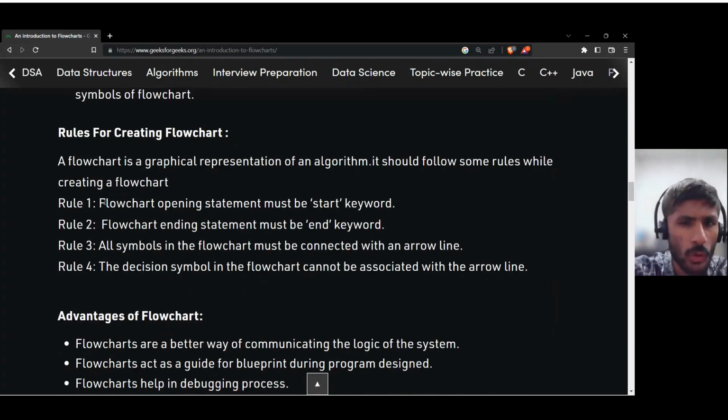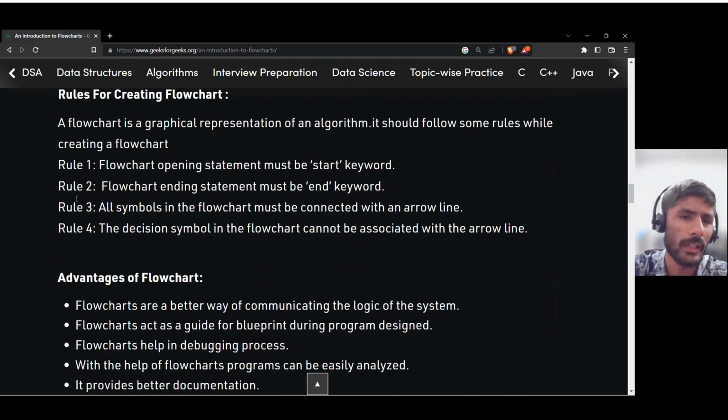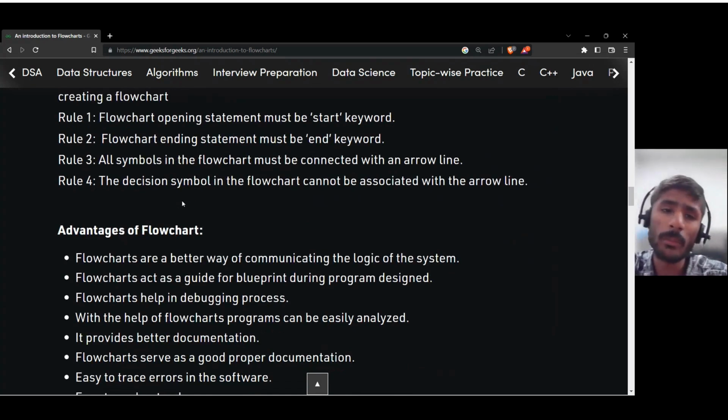Now here are some rules, you can read them out. Rule 1 is that the flowchart opening statement must be start. Obviously you have to start somewhere. Rule 2 is that the flowchart ending statement must be end. You can also say stop, but they are saying you have to use the end keyword. Now rule 3 is that all symbols in the flowchart must be connected with an arrow line.